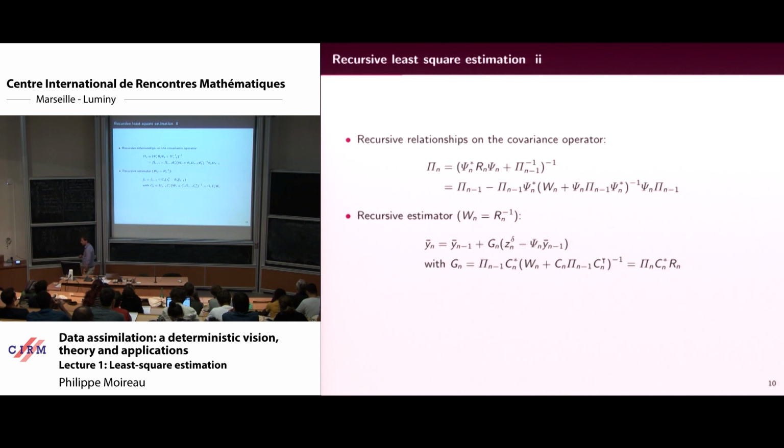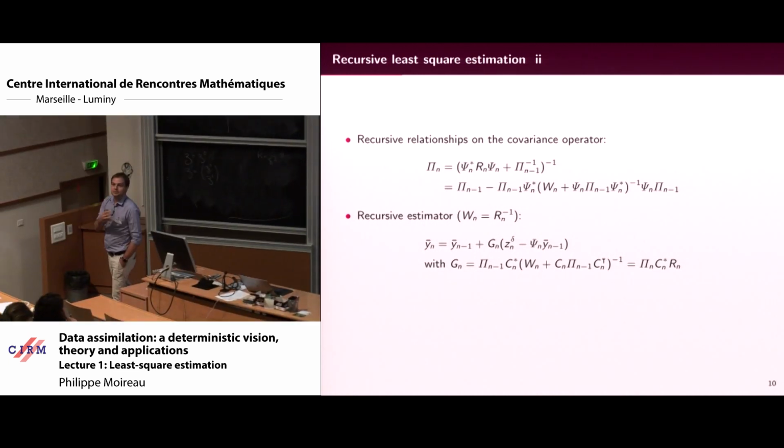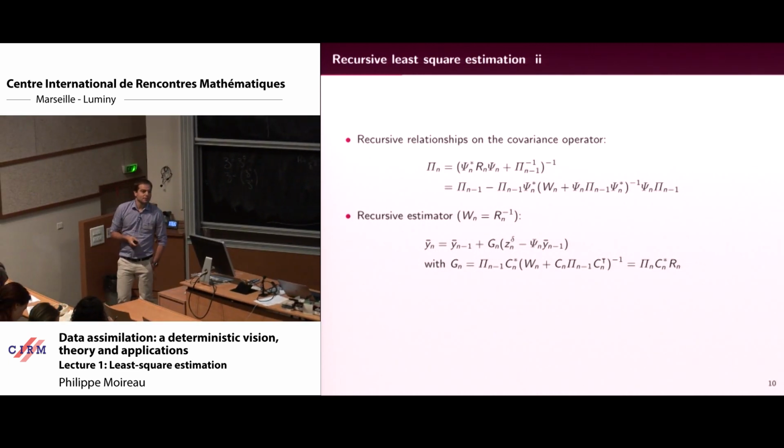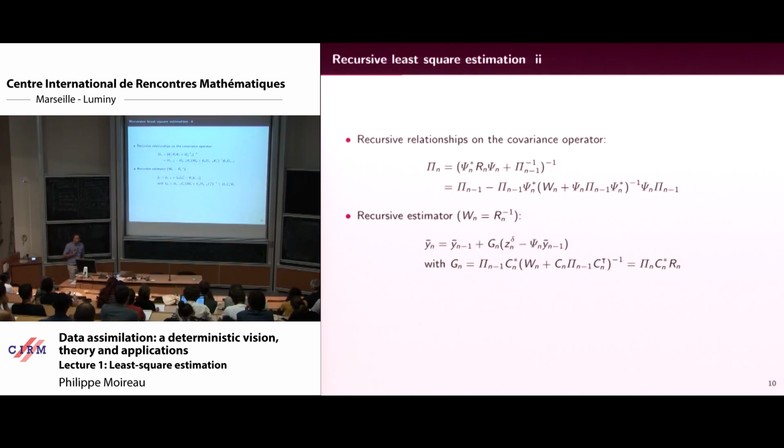And it's the key of what I will present during the next hour: how to reset everything so that it can be seen as a recursive estimation. When you get a new observation, you use it, and you don't recompute everything.